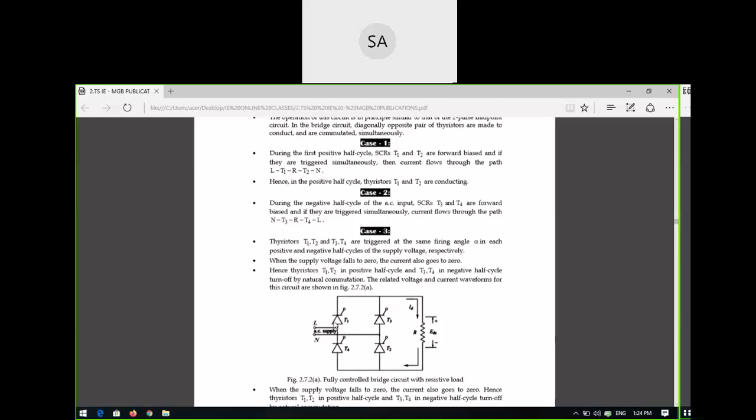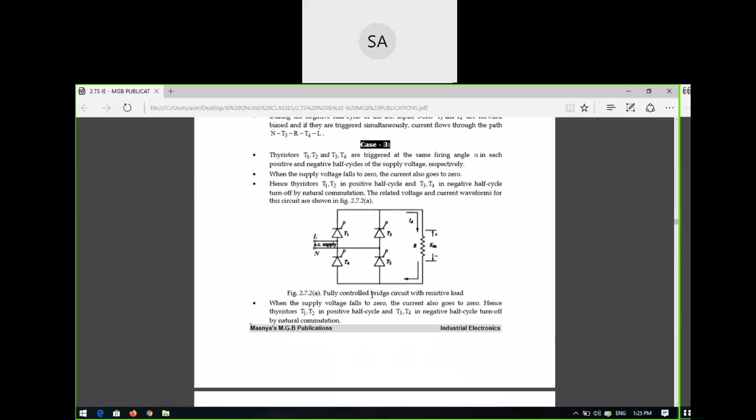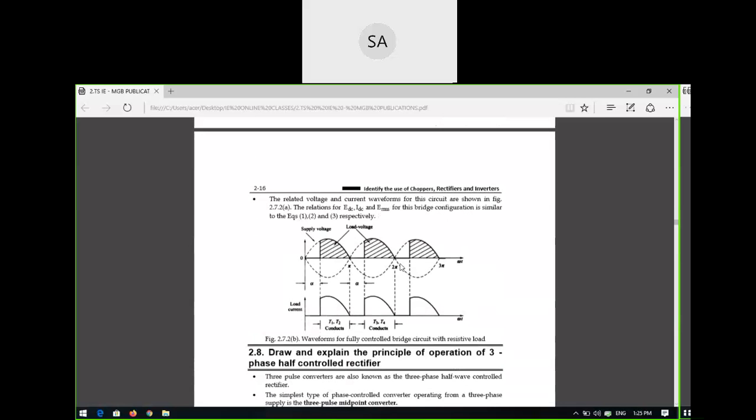So both T1 and T2 will conduct. Whereas in the case of, say, a negative half cycle, what will happen? T3 and T4 will be forward biased, and T1 and T2 will be reverse biased simultaneously. So it will conduct and there is no discontinuity.